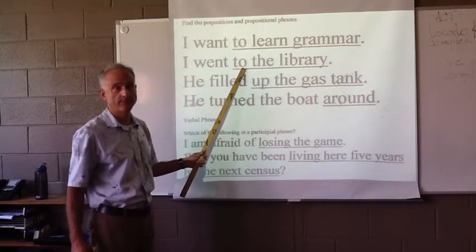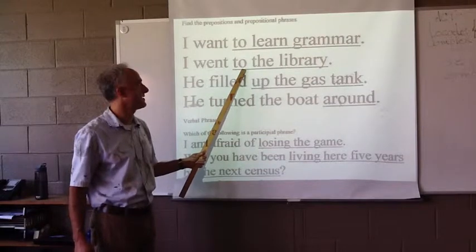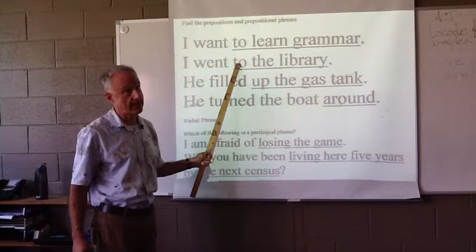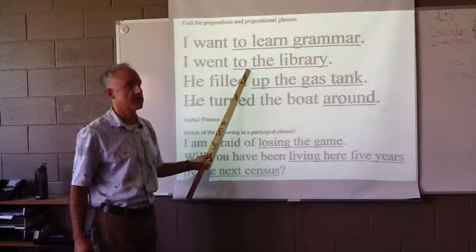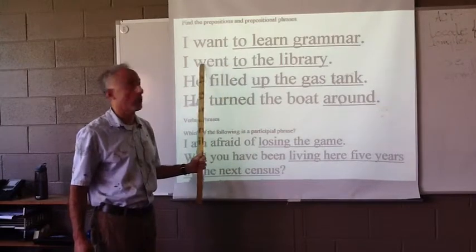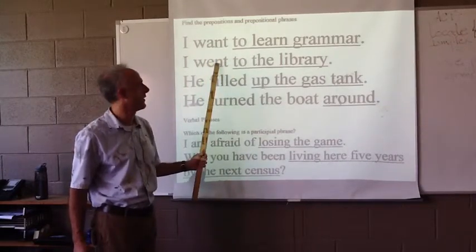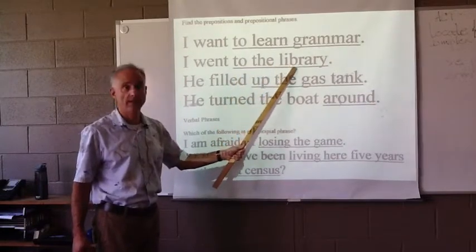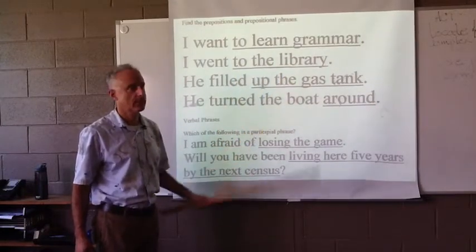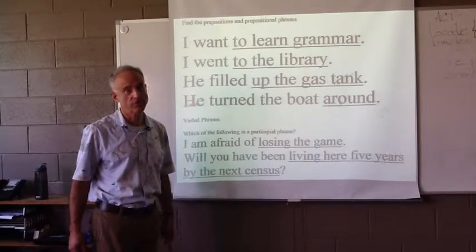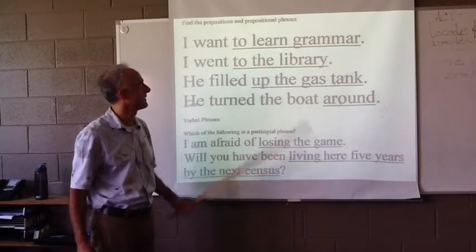It's this one. A prepositional phrase can be an adjective or an adverb. This one is an adverb modifying the verb. Where went? Where did you go? To the library. It starts with a preposition and ends with the object of a preposition. But all the rest might look like prepositional phrases, but they're not.